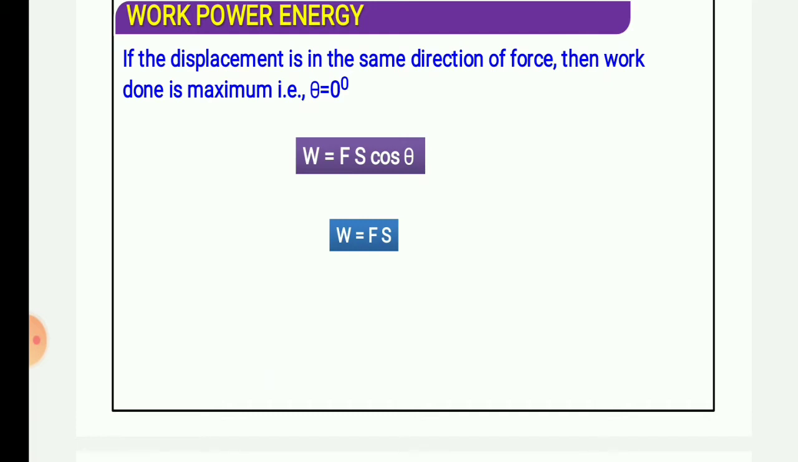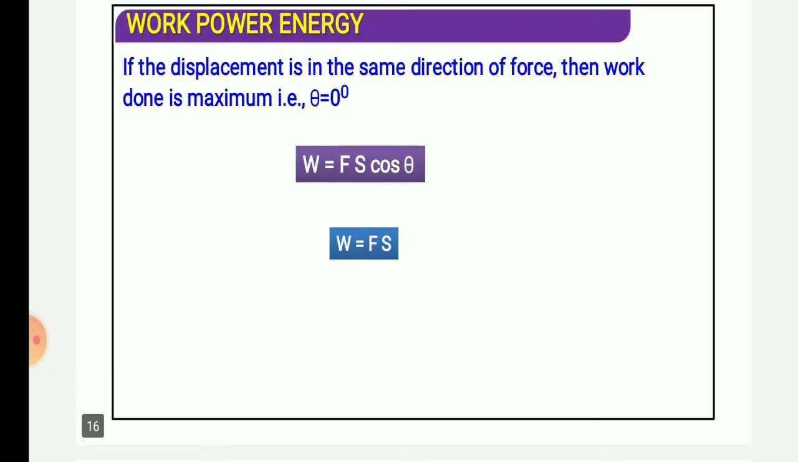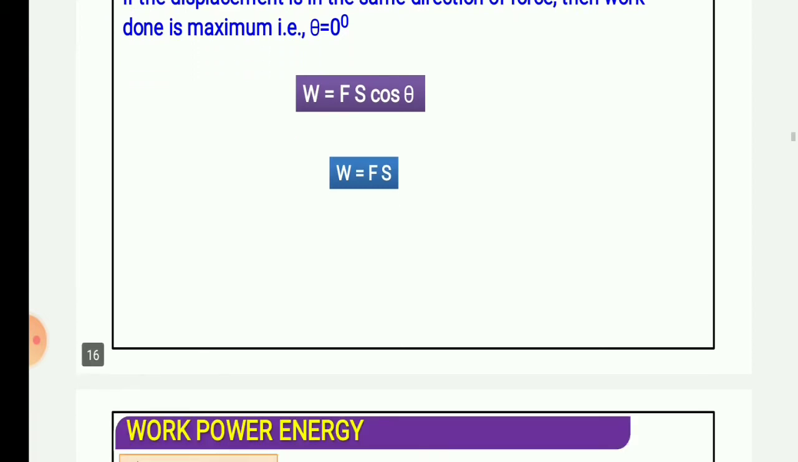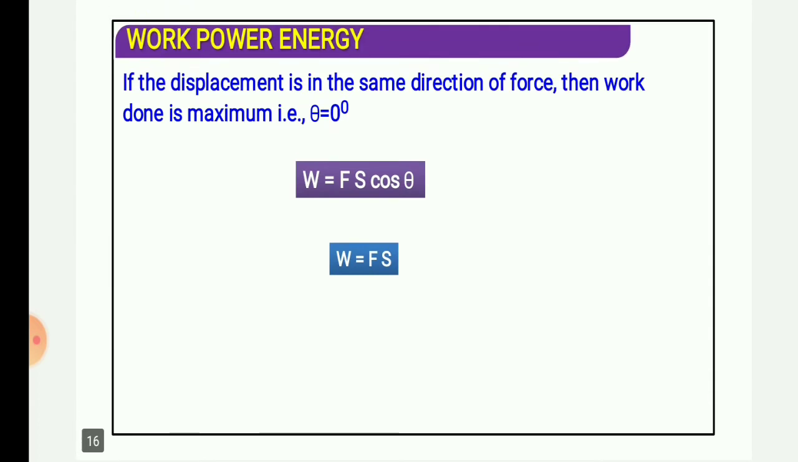Okay, then if you take theta as 45 degrees, what will be the value? Fs cos 45. Cos 45 is equal to 1 upon root 2. So Fs by root 2 will be the magnitude. So you will see that as theta increases from 0, the magnitude of the work done is reduced. So work done will be maximum if theta is 0 degrees and the displacement is in the same direction as the force. I hope you have understood all these things.